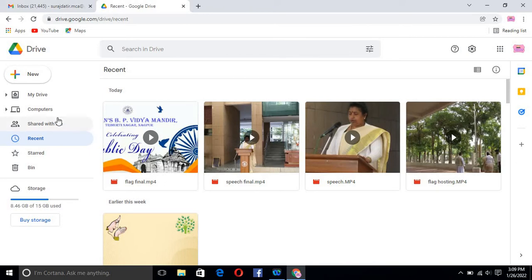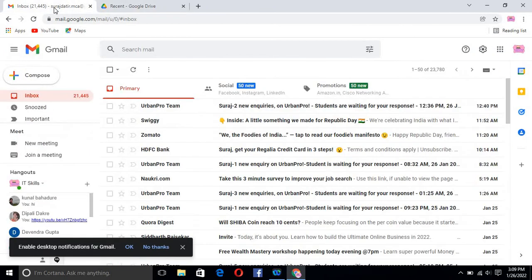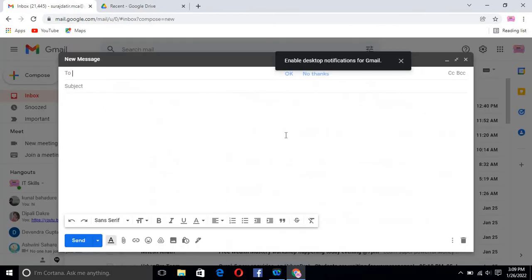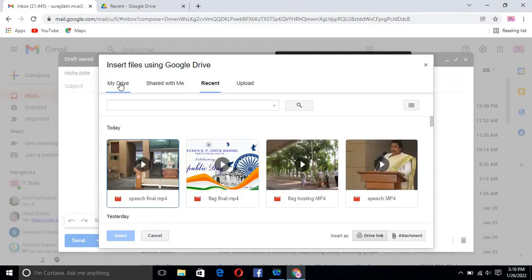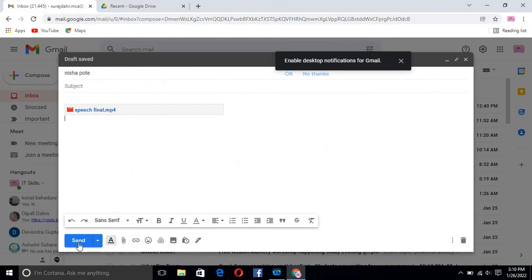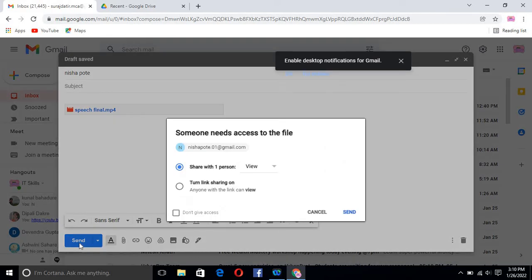Now I show you how you can send it by Gmail. It's very simple. Go to your account, click on the compose option, and here you select this Drive option, and before that you have to write the email IDs here. So I'm taking one email ID here. You write a subject, which you already know. Then here you select the Drive option, and in that Drive, as usual, you go to the recent option, whatever recent files are there, otherwise you search in My Drive, and suppose you want to send this file. I'm just clicking this file, and then straight away click on the send option.